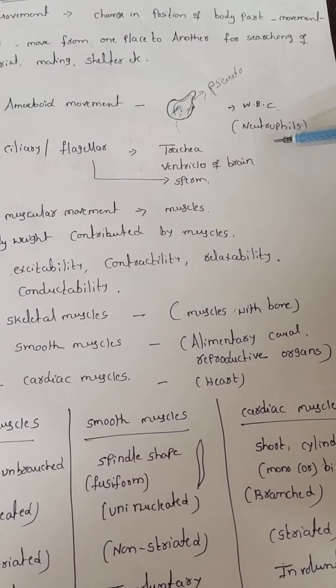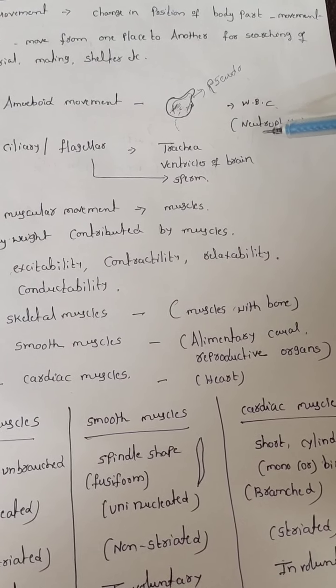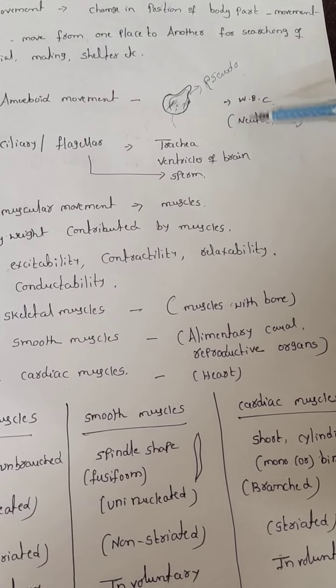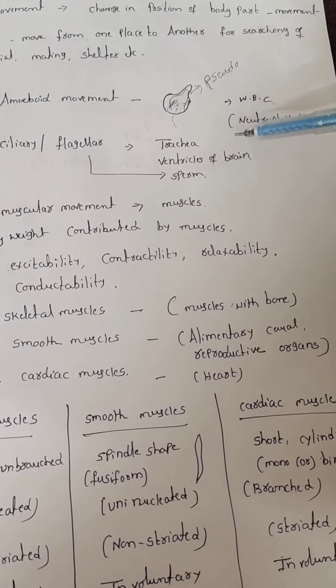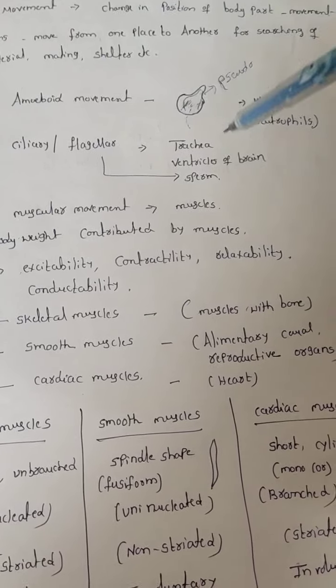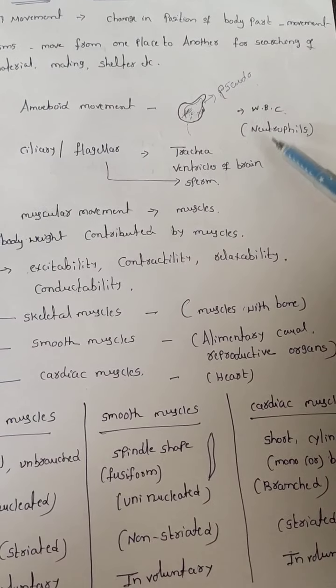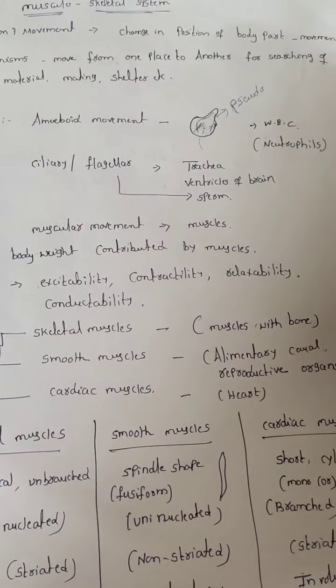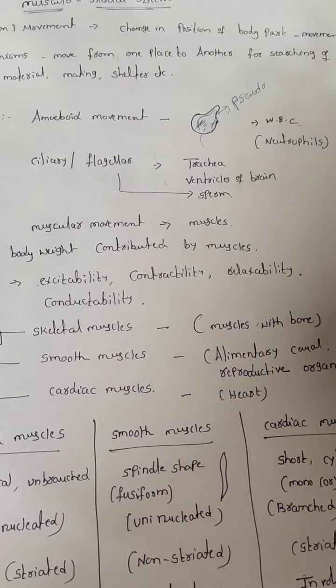What is the use of the neutrophils? Neutrophils are mainly useful for capturing foreign particles. If any foreign particle enters our body, these neutrophils can attack those foreign particles by what type of movement? Amoeboid movement.